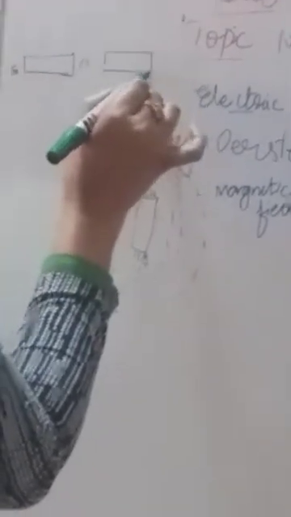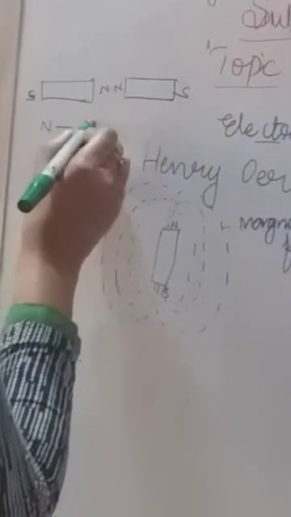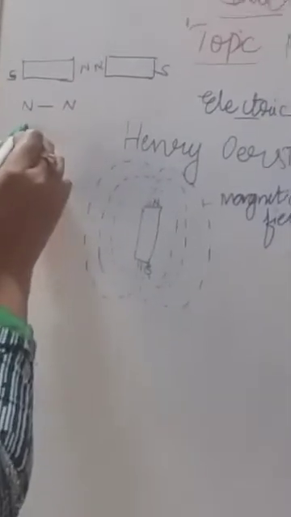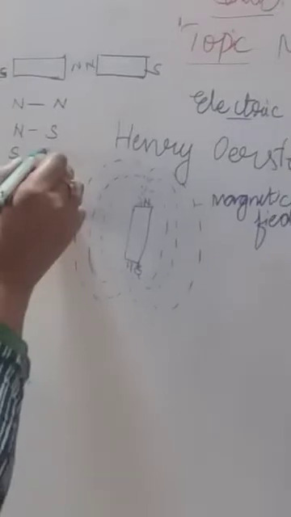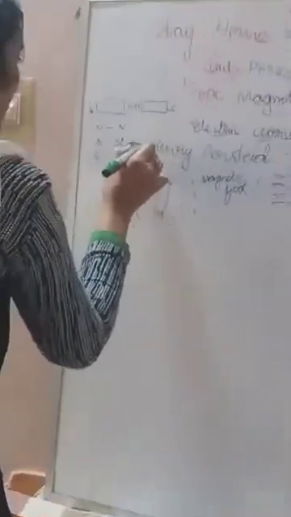Like poles repel each other and unlike poles attract each other. North and north repel, but north-south or south-north attract. Keep in mind, these are called unlike poles. I think you know about that already.